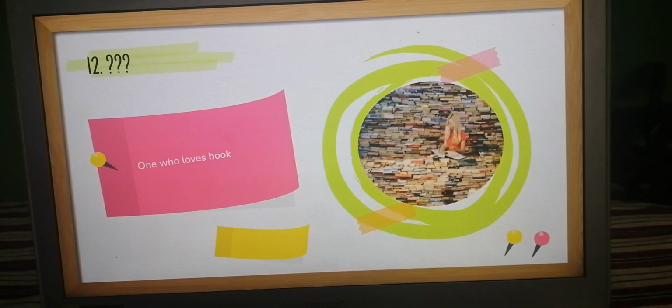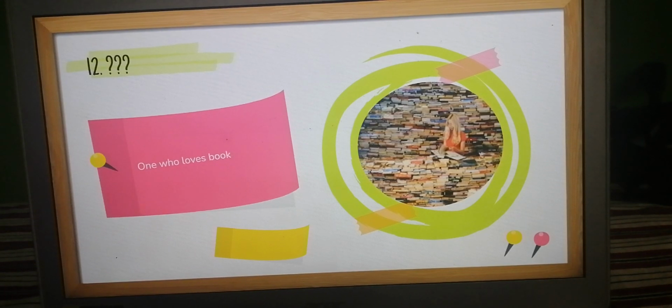Now, in your textbook there is a crossword, and if you fill in all these answers, in the middle there will be a column going down that will answer the question: a person who likes to read books, who loves to read books, is known as dash.